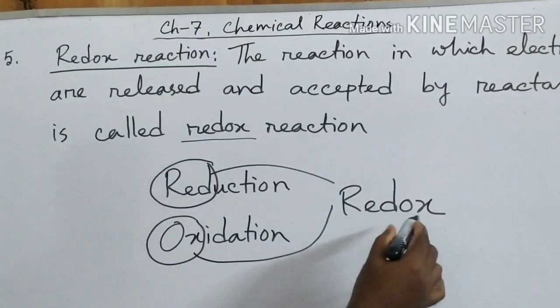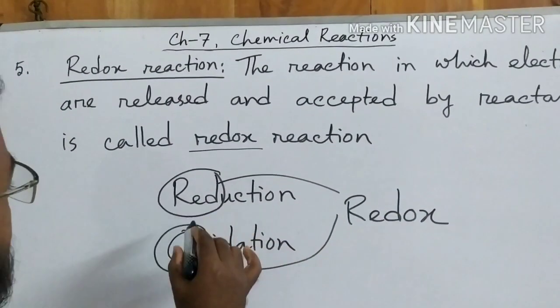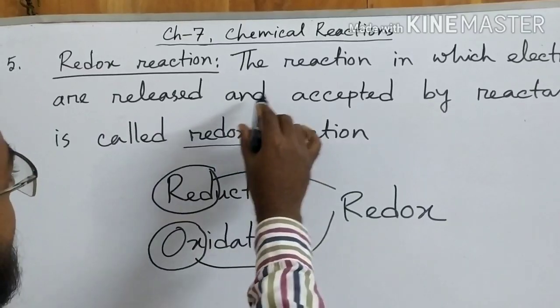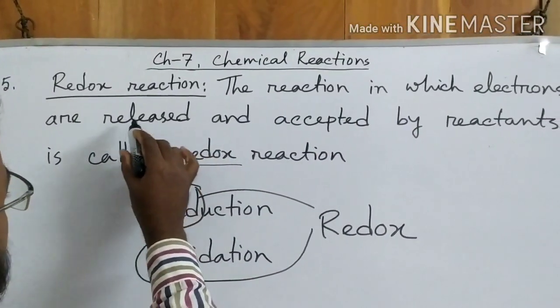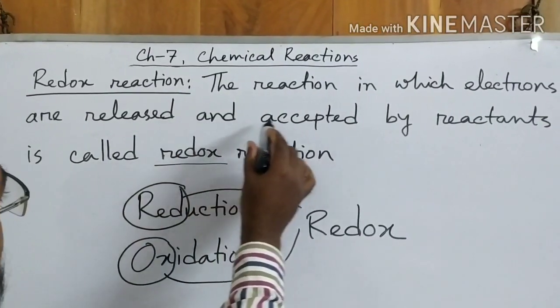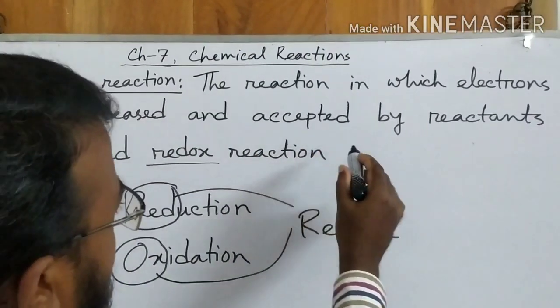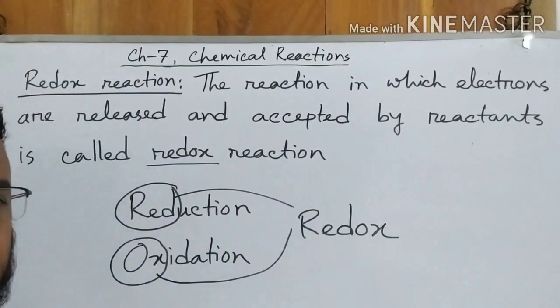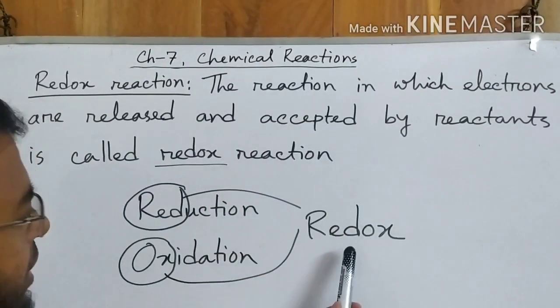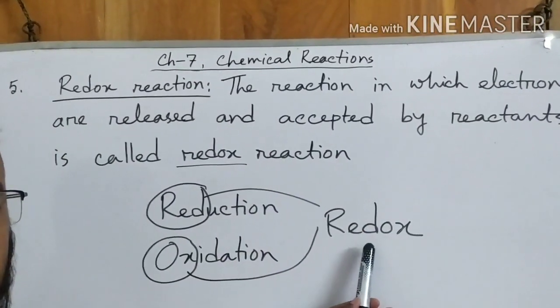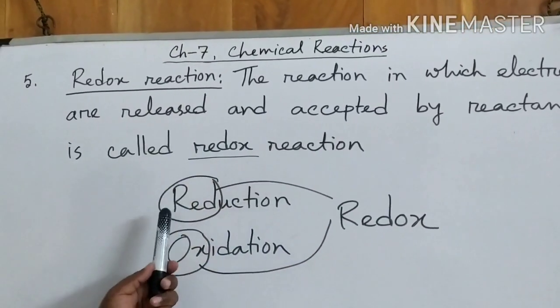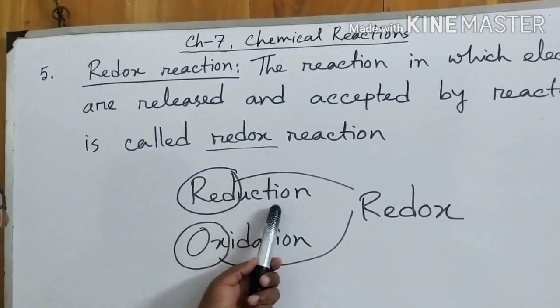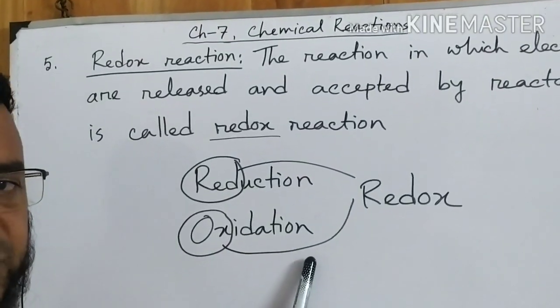So the reaction in which electrons are released, if electrons are released it is oxidation, and if electrons are accepted it is reduction. For this reason this reaction is called redox reaction. So in redox reaction two reactions are together. One is reduction reaction, another one is oxidation reaction.